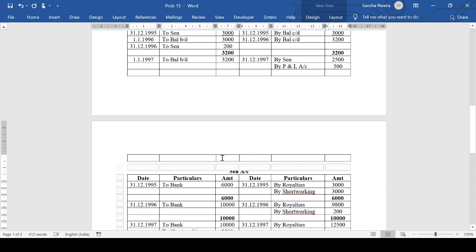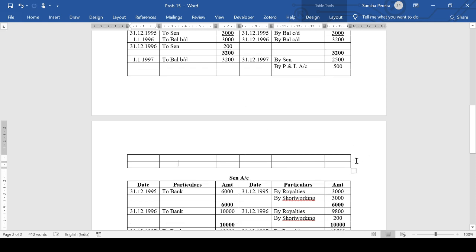So the total here is 3,200. By balance carried down is 3,200 minus 3,000. By balance carried down is 200.